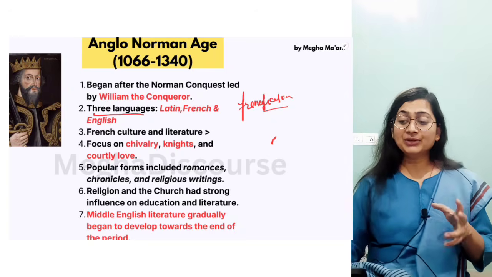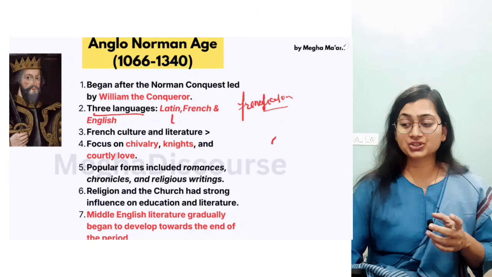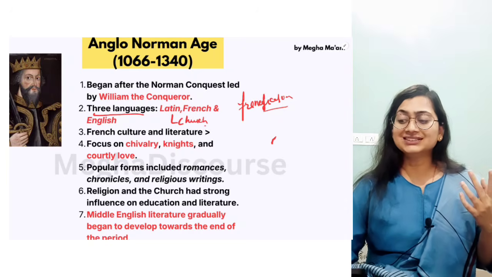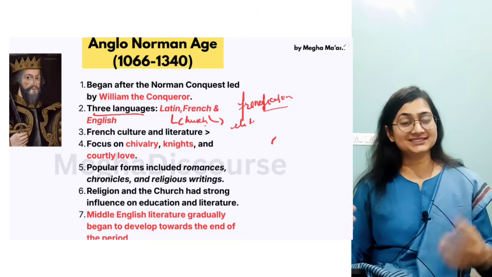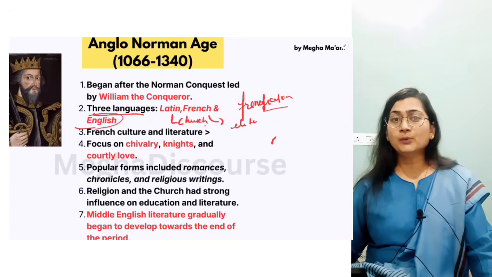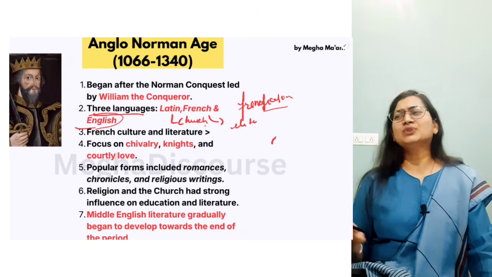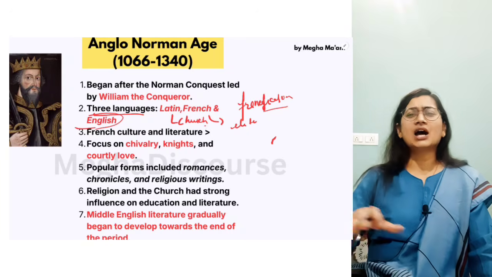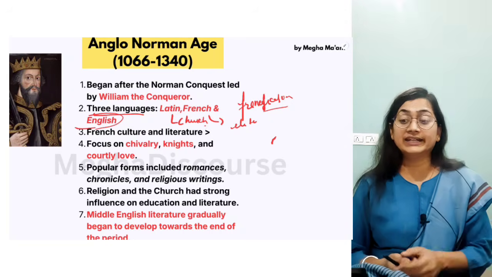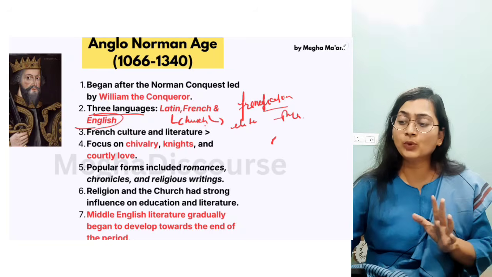Now how was this culture divided? The Latin language became the language of the church; in the church they would use Latin. The French language was for the elites, the aristocratic people. And what about English? It was not modern English yet. English was for the common people, the downtrodden, so you had to speak in the English language. So this is the trilingual society, and this is your PYQ as well, an important point.